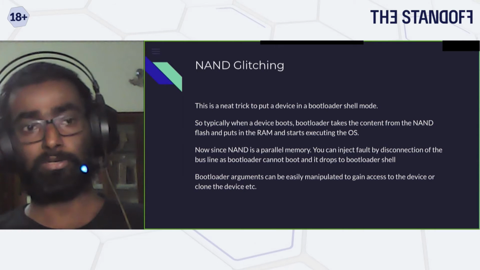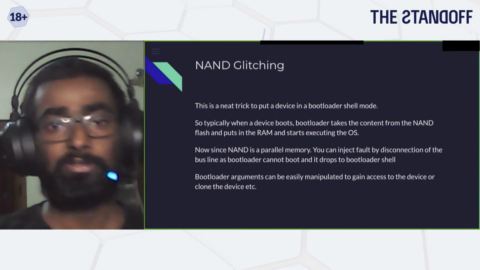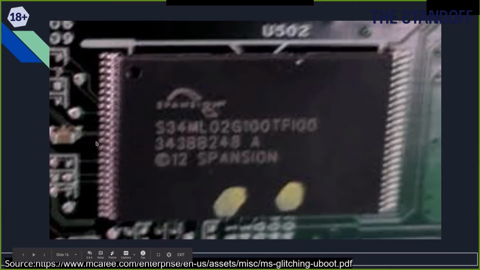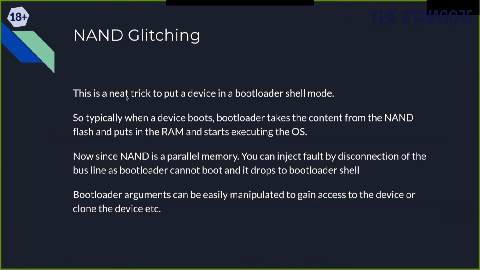So this is how a standard NAND flash looks like, and these are all parallel. It has, I think, 8 data bus lines and 8 control bus lines, which talk to this IC and tell it what data to get. So typically, you short those data lines. Basically, if it's 8-bit, you take a couple of bits and connect them to ground, which means those 4 bits are going to be 0. So when your bootloader loads that content inside your RAM, some data will be corrupted.